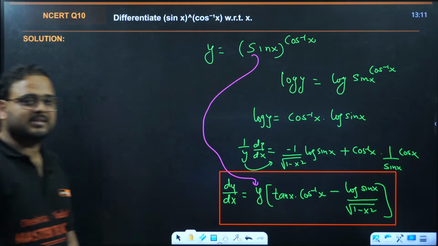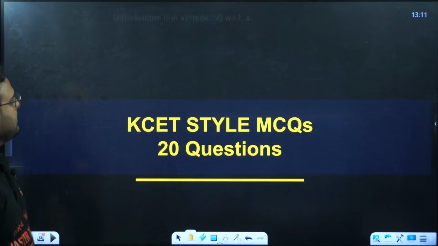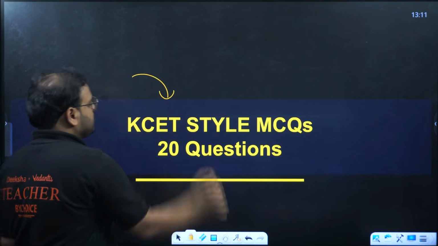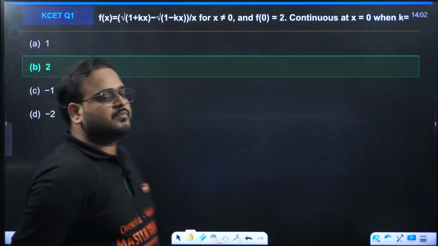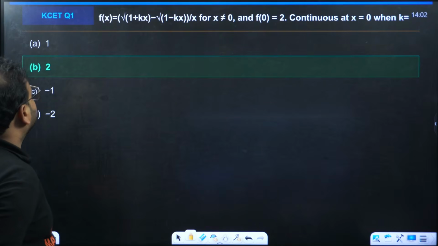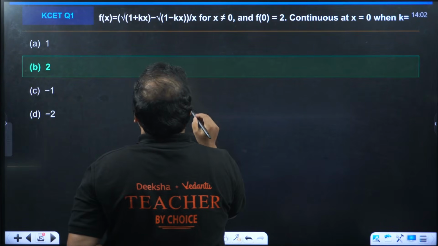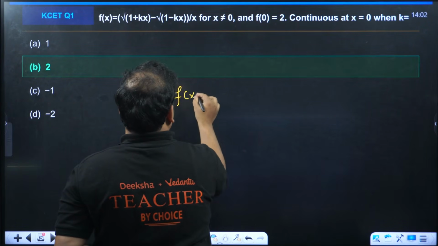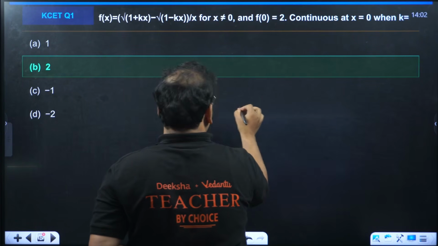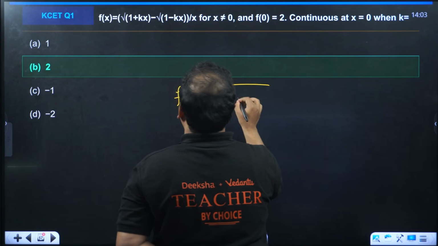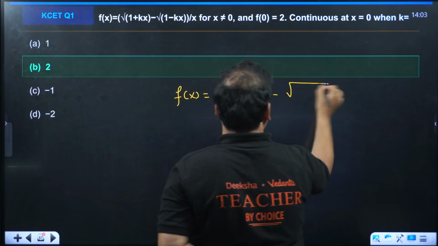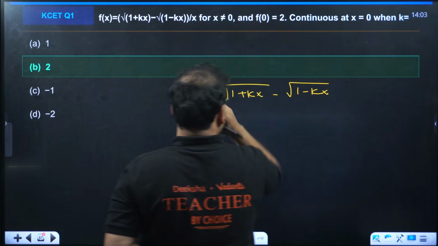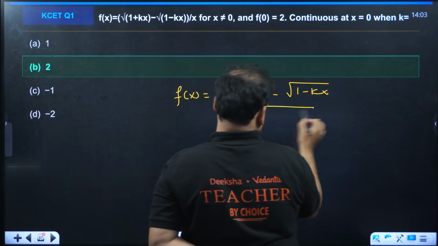This over here is the end of your board style problems. Next, let's solve some MCQs, 20 questions of the KCET style. So the first one says f of x equals root of 1 plus kx minus root of 1 minus kx, upon x.